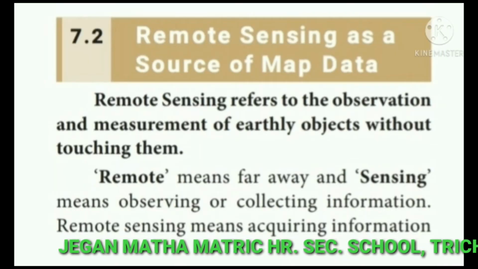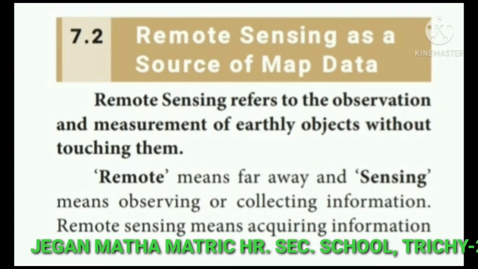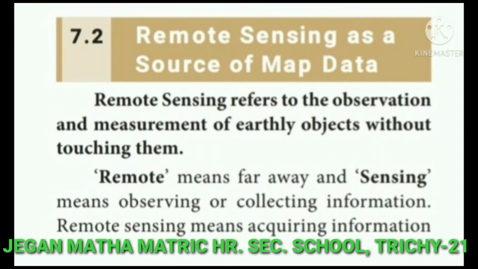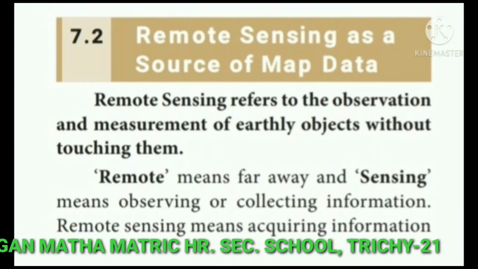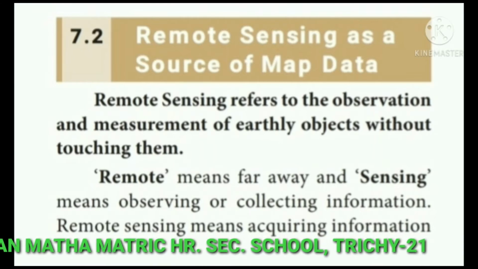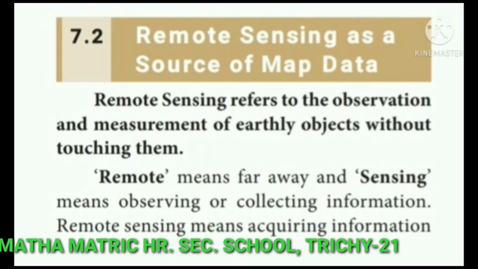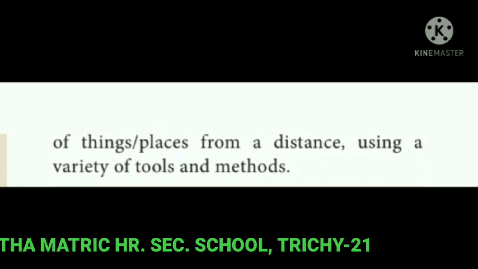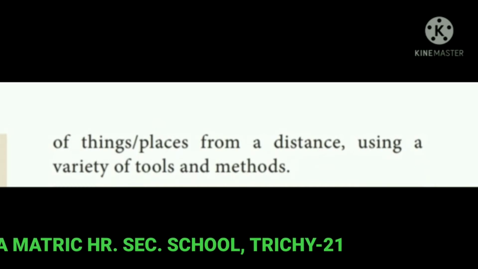Remote sensing as a source of map data. Remote sensing refers to the observation and measurement of earthly objects without touching them. Remote means far away and sensing means observing or collecting information. Remote sensing means acquiring information of things placed at a distance using a variety of tools and methods.